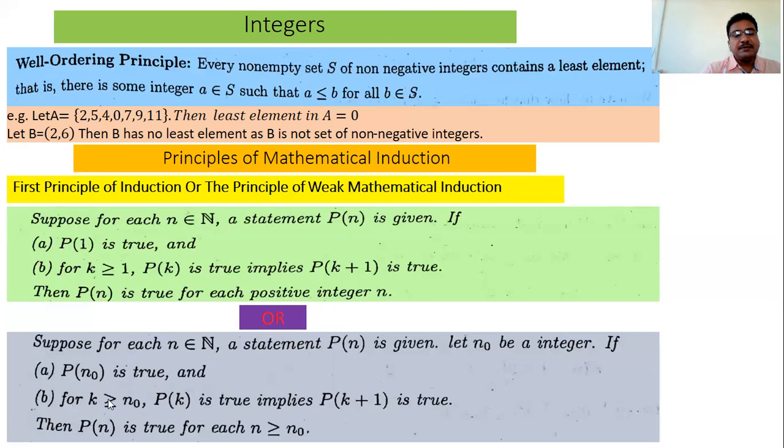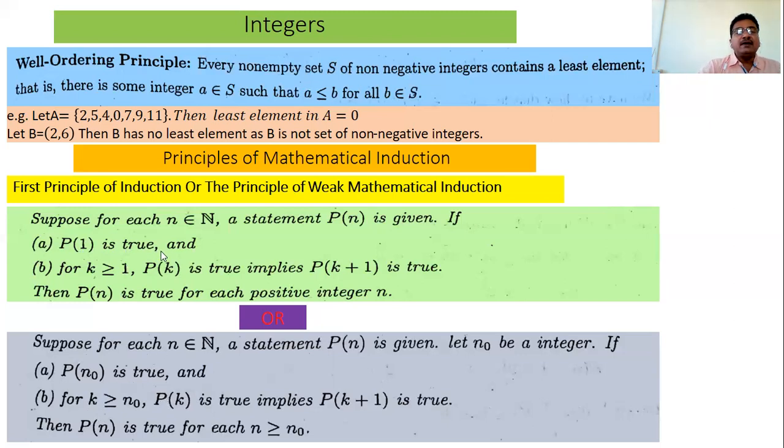And the second step is what? Assume Pk is true and prove Pk plus 1 is true. That is, Pk is true implies Pk plus 1 is true. Where k is what? k is greater than or equal to n naught. That is, if you take this n naught as 3, then take k as greater than or equal to 3. Like this, k is greater than or equal to 1. So both are the same statements.